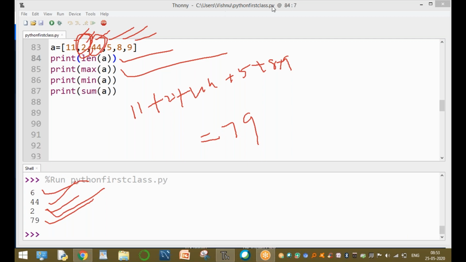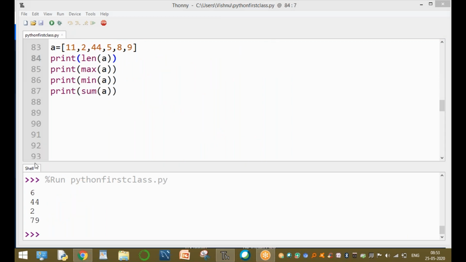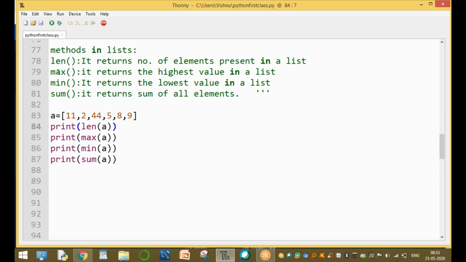Here we are using 4 different functions: len, max, min, and sum. All these methods are available in list. The remaining methods available are append, insert, remove, pop, copy, sort, reverse. All these methods we'll see in the next video. Okay, clear?